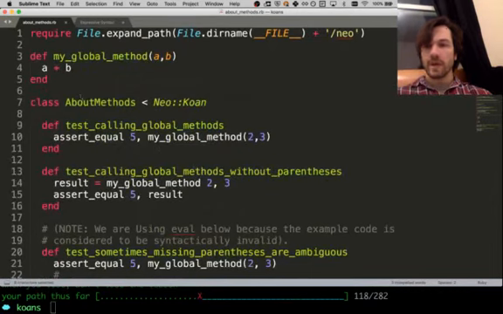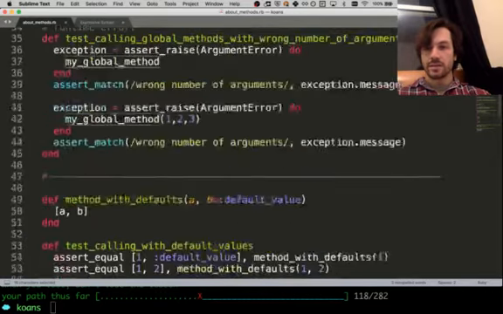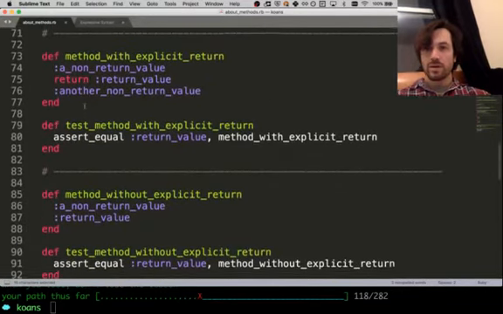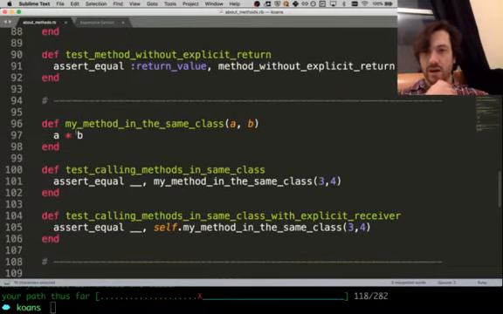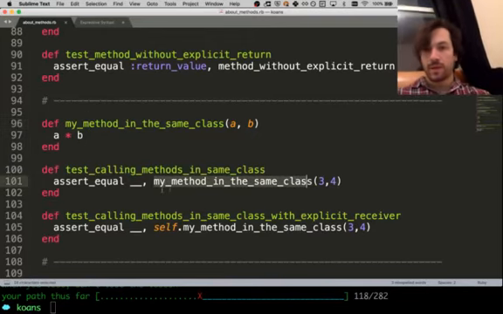Okay, so before, as opposed to a global method, which is outside the class. This is outside the class. Where was I? I lost my place. Here we are. This method is in the class that we're looking at. To do that, you just use the method name, my method in the same class.